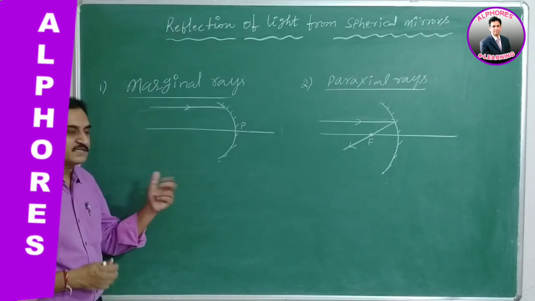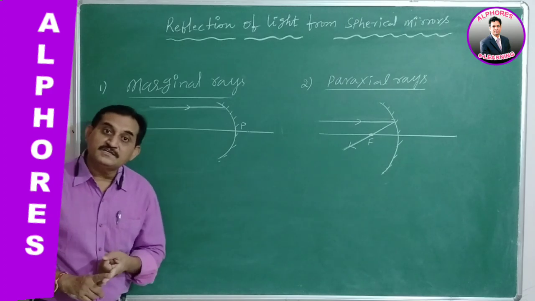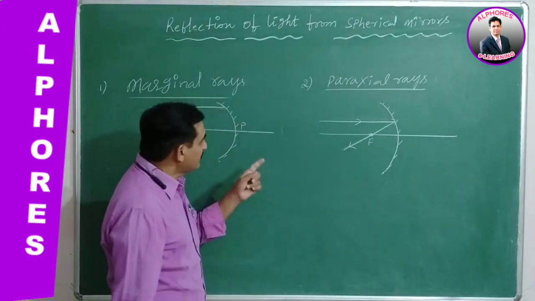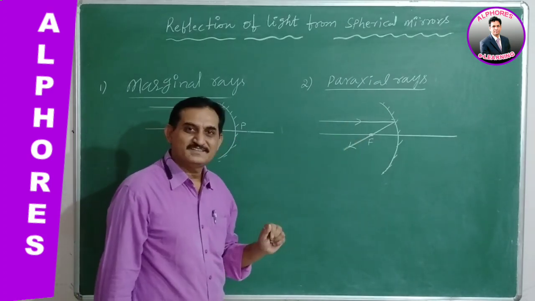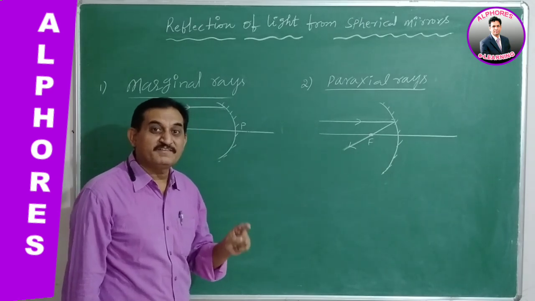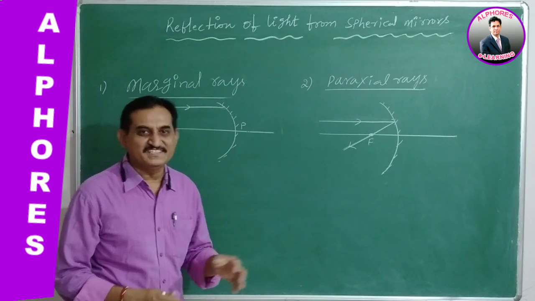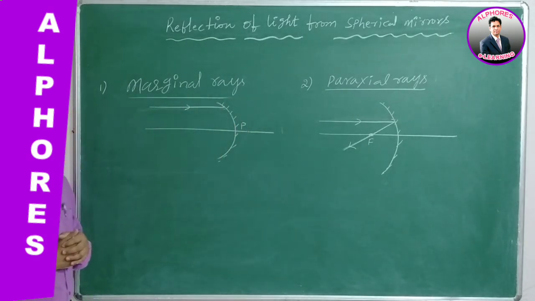Okay, it is a correct statement, nothing wrong, but a condition must be taken into account. What condition? The reflected ray passes through the principal focus only when the incident ray is paraxial. Otherwise, the light ray after reflection never passes through the principal focus.